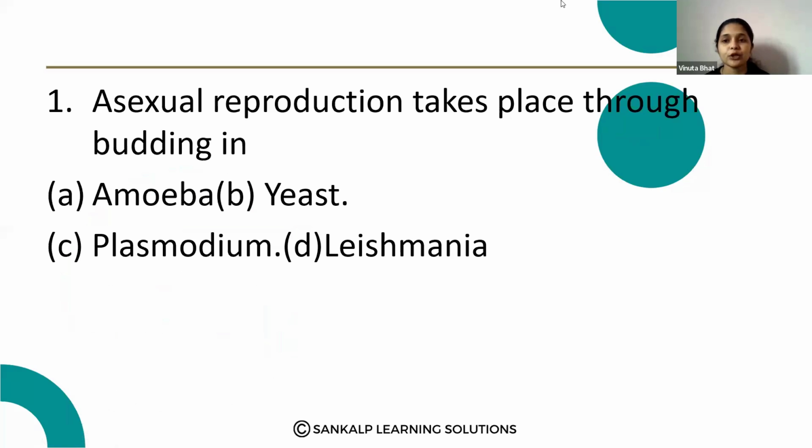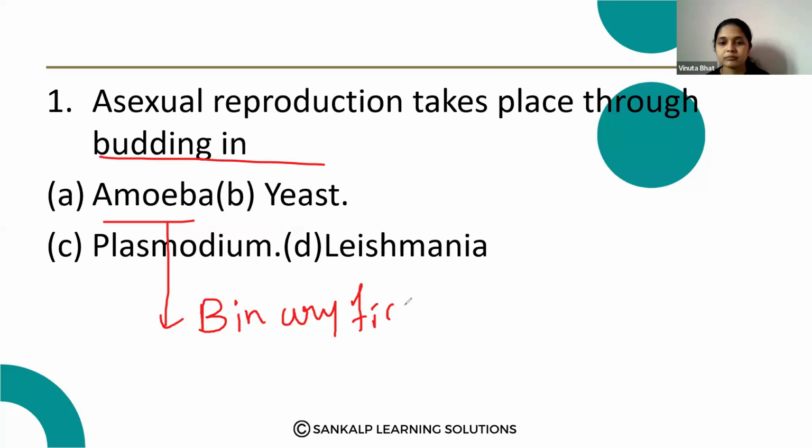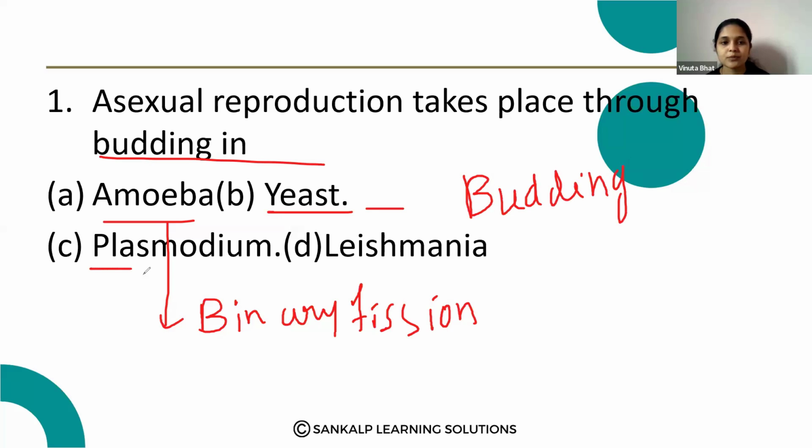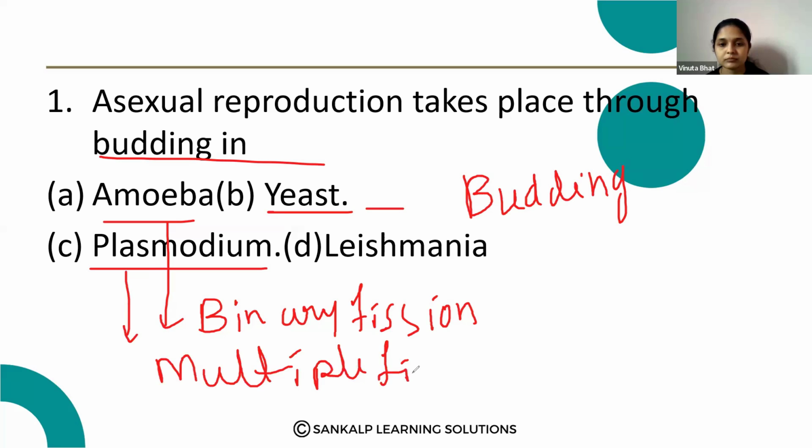Here, amoeba reproduces by binary fission, yeast by budding, plasmodium by multiple fission, and leishmania also by binary fission.